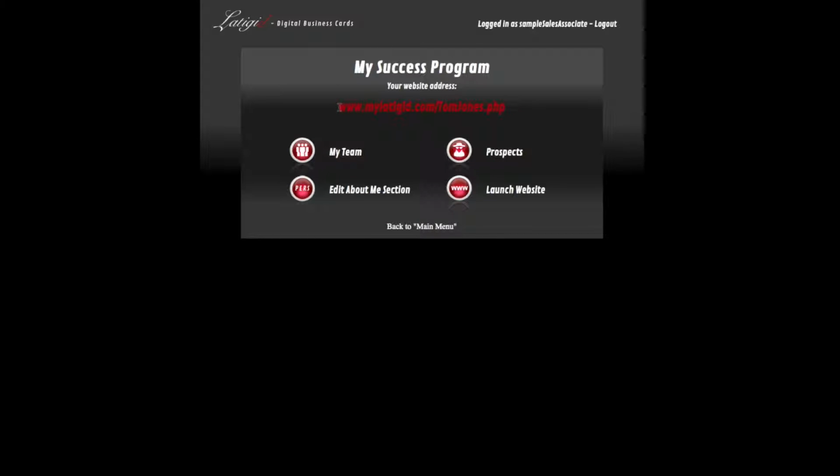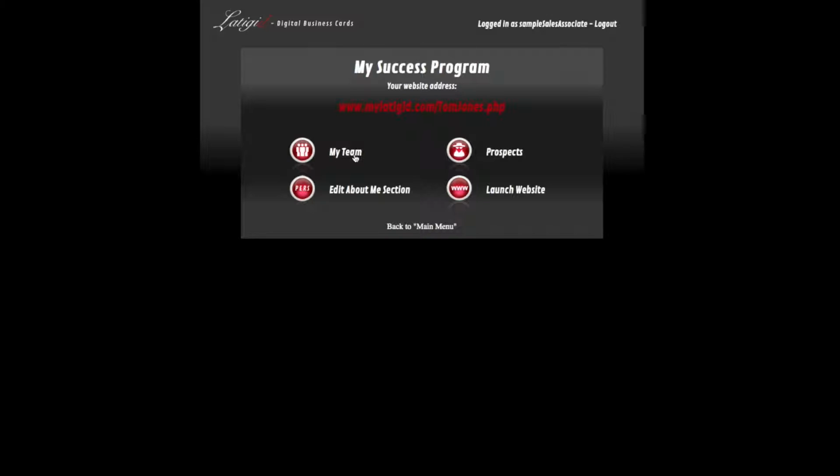First of all, on the top, this is your website URL, and I'm going to come back to that in just a second, but you can copy and paste that into a web browser, and that will automatically pull up your website. You can also copy and paste this and send this to people. But we'll get back to that in just a second.